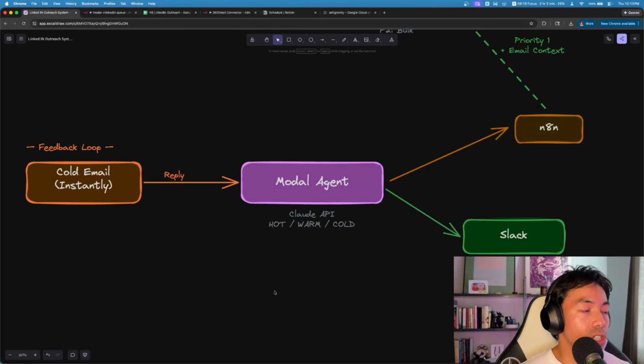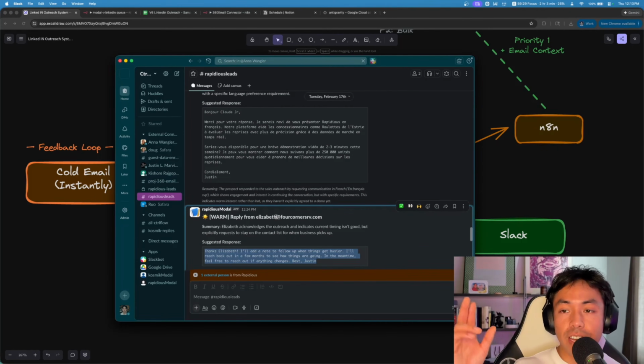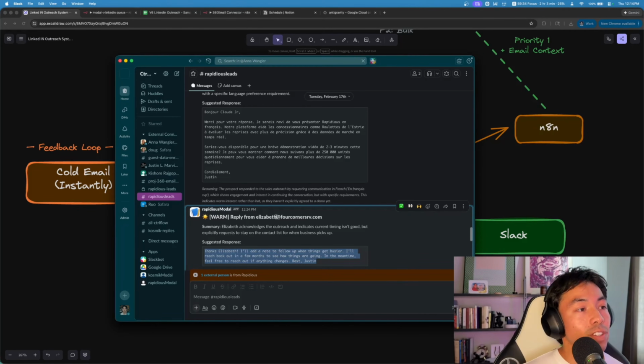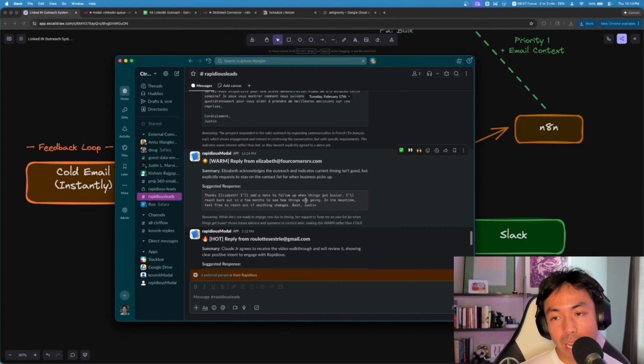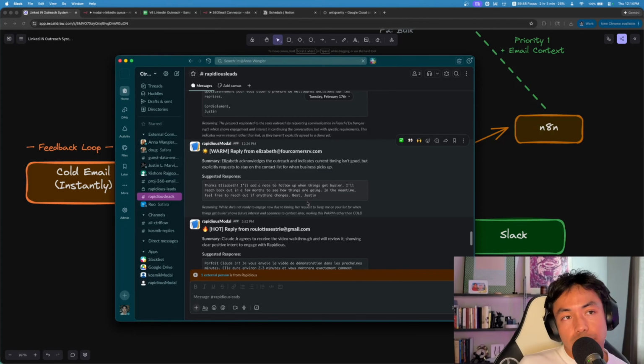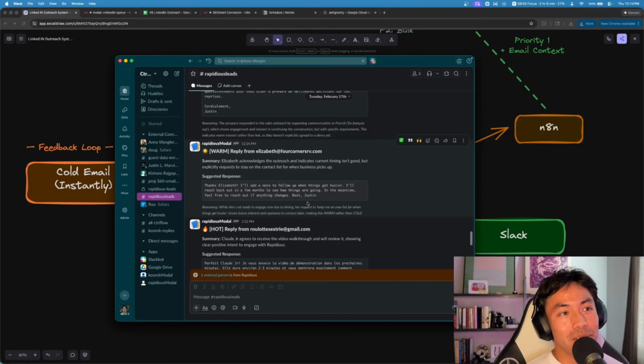So how this works essentially is I like to build internal notifications for our campaigns, and I route all of those replies via Slack. So here's a couple of examples of what that looks like. We classify the lead based off the response. We read the entire thread, give a summary of what's going on, and then I even like to include a suggested reply for my clients to possibly use, or me, depending on our agreement as to who responds to the campaign. But with that being said, Slack receives every reply. The reason being is because sometimes I've seen us get cold replies, and they just need a little bit of nurturing, and we can convert that into a deal.